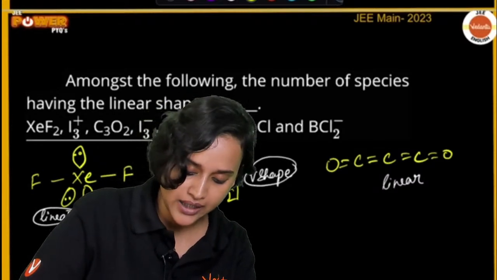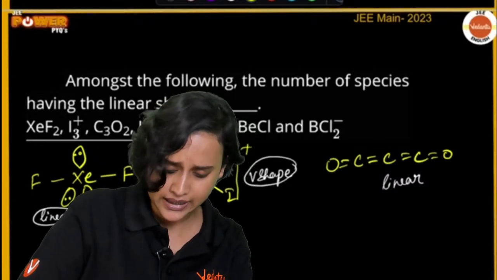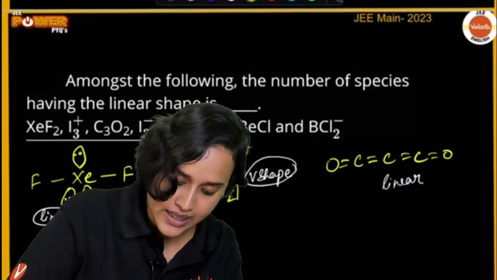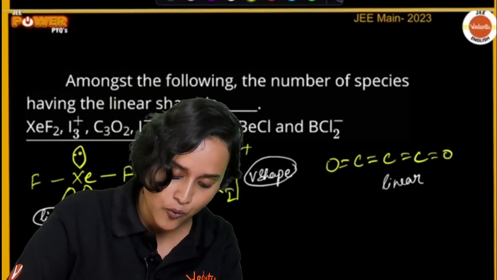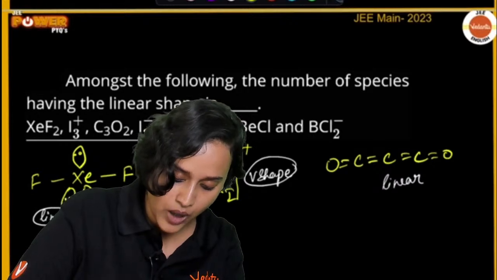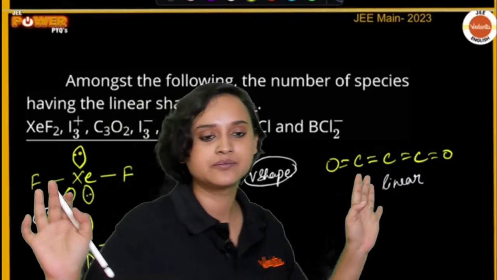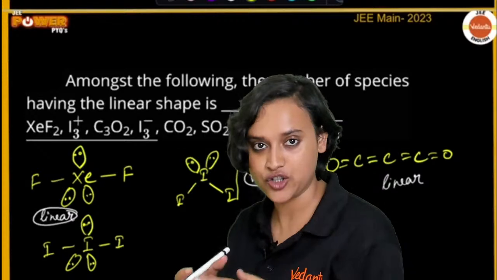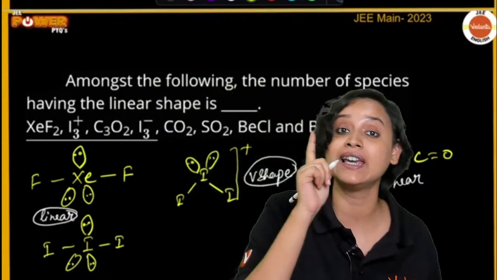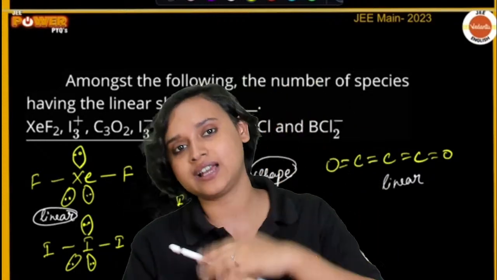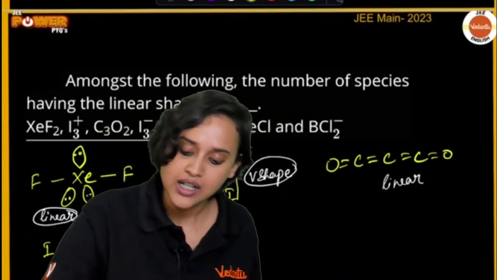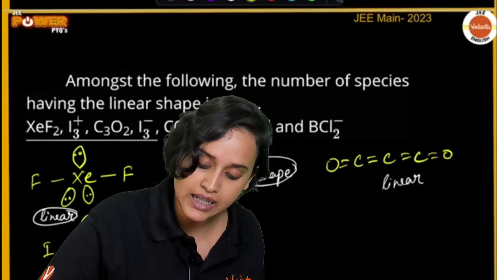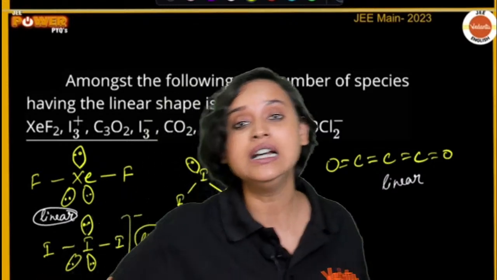Now, we have drawn I3 plus. Let's draw it for I3 minus. So, again, I here. Let us draw one I here. Now, this time it is I3 minus, right? So, we will have one lone pair here, one lone pair here, one lone pair here. Generally we have 7 electrons in the outermost shell of iodine, but because it is I3 minus, there is one extra electron. Hence, we will have 3 lone pairs and minus here. That means this is going to be linear as well.